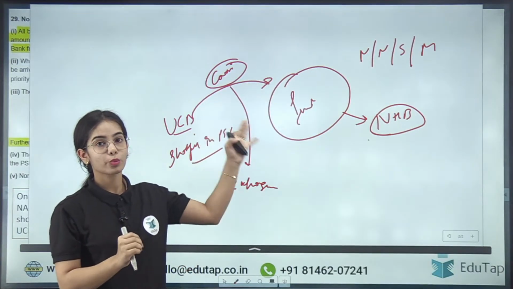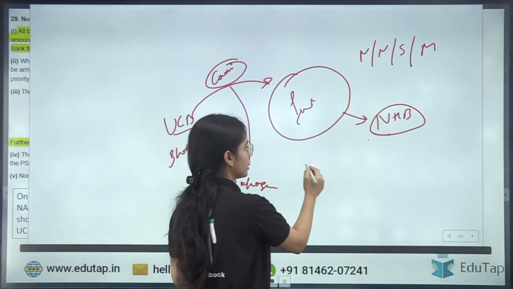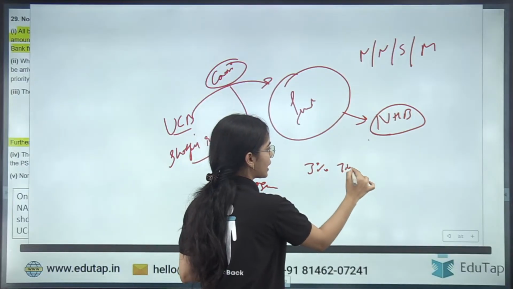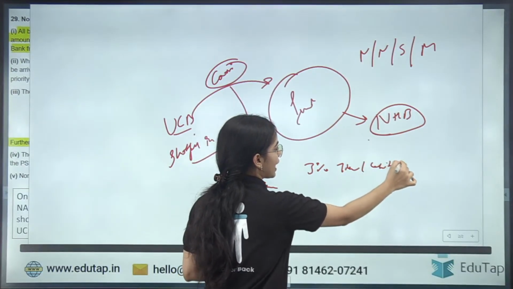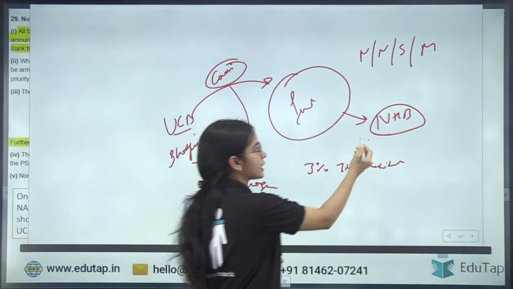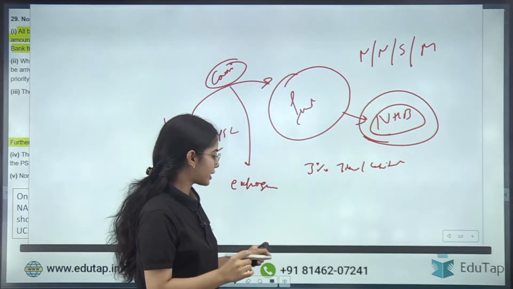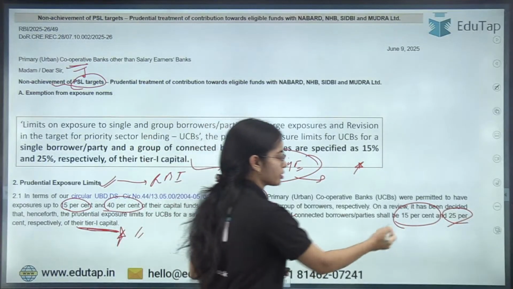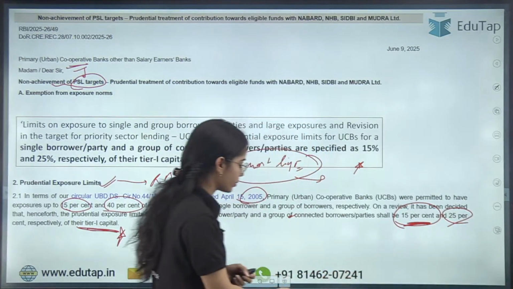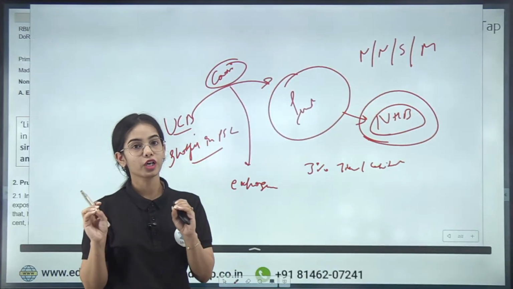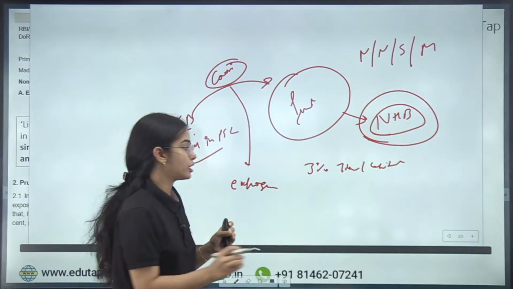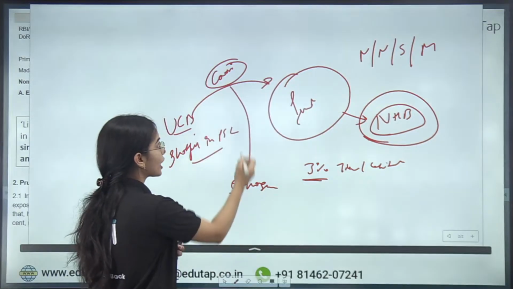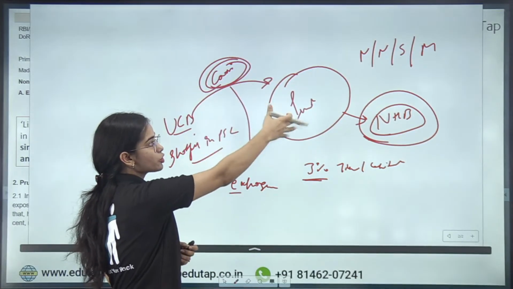So let's say the contribution is around 3% of the tier 1 capital. Now, it has been said that in a single entity, the urban cooperative bank can only have an exposure of 15% of the tier 1 capital. So 3% exposure is already calculated by making the contribution in the fund.